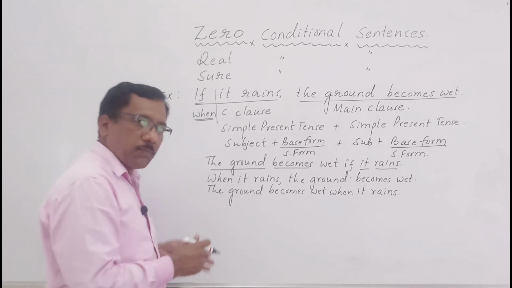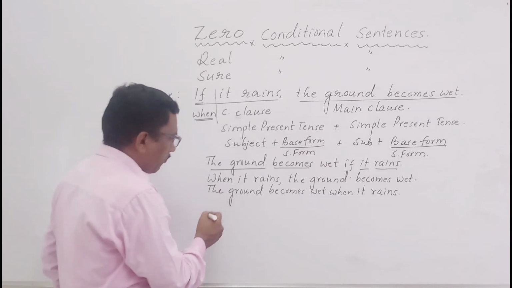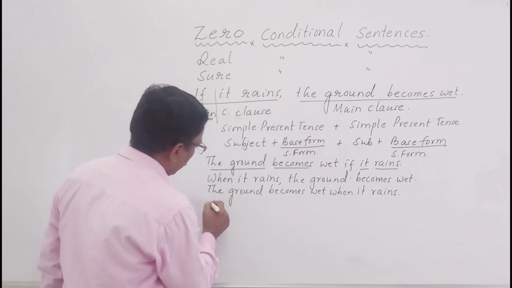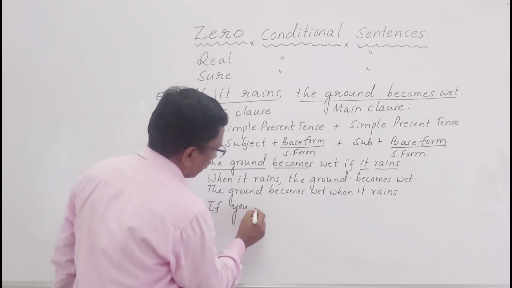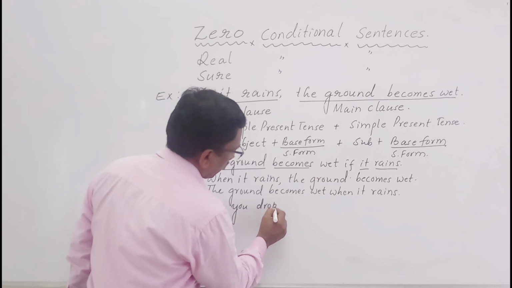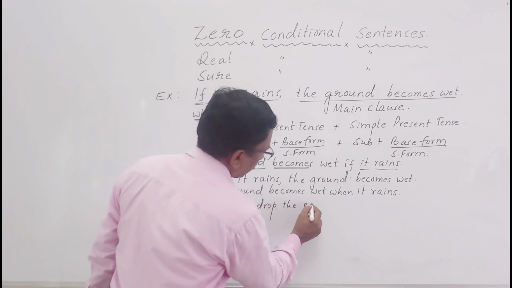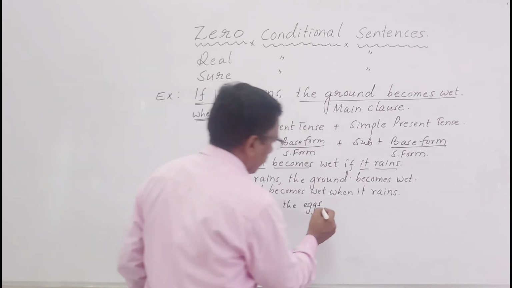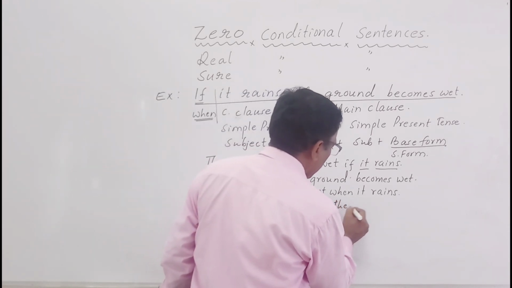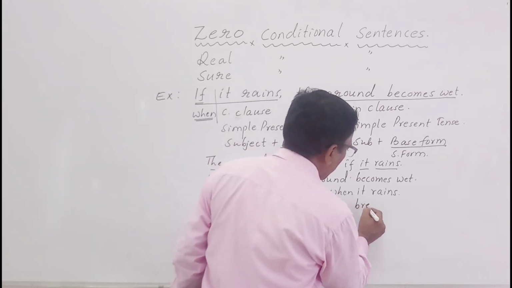And if the subject is plural, I'll give you an example. If you drop the eggs, they break.